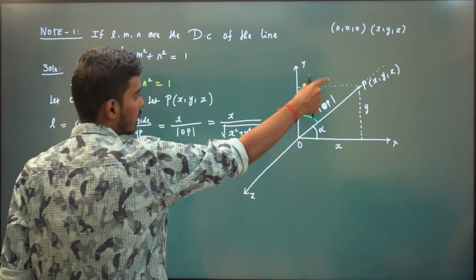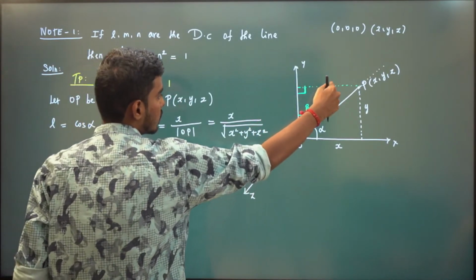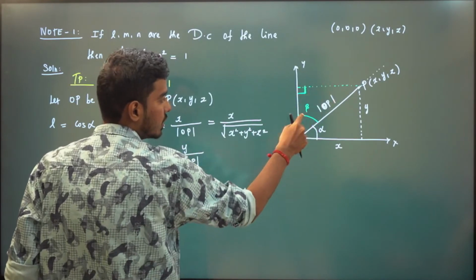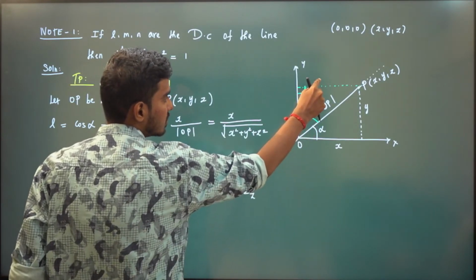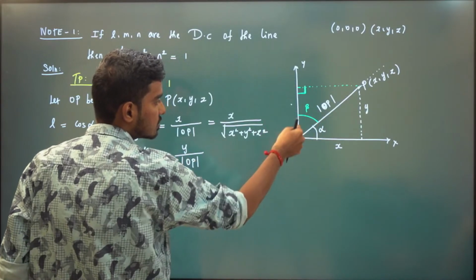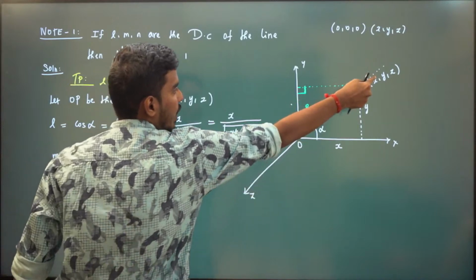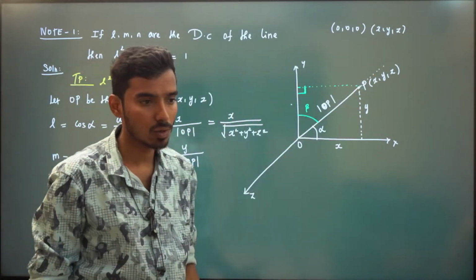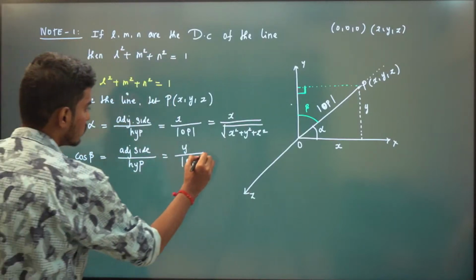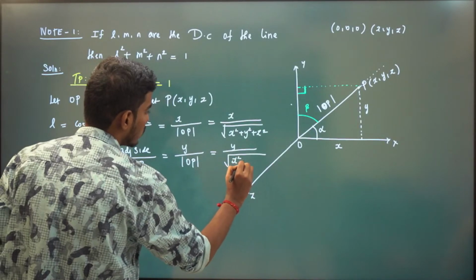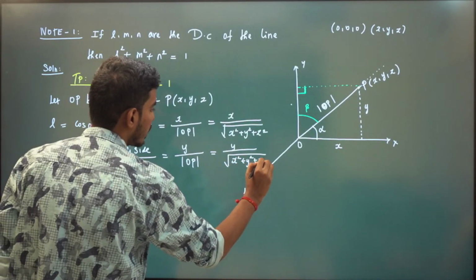You just see the triangle here. This is our adjacent side. This is our opposite side, because the side opposite the angle is the opposite side. So we have the angle here. This is our opposite side, this is our adjacent side, and this is our hypotenuse. The adjacent side is nothing but y, because that point is x, y, z. So this will be y divided by the root of x square plus y square plus z square.